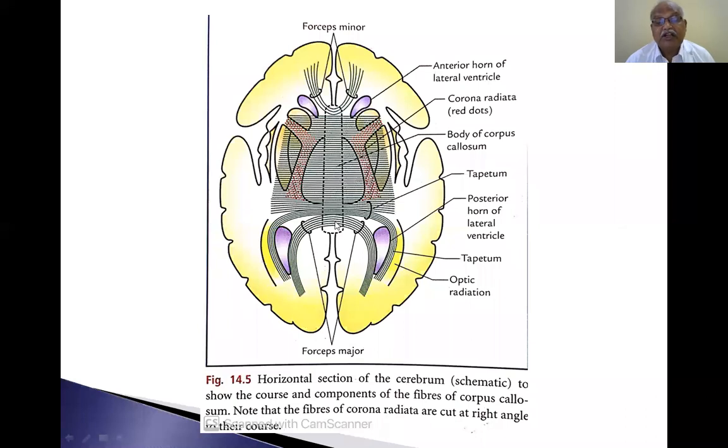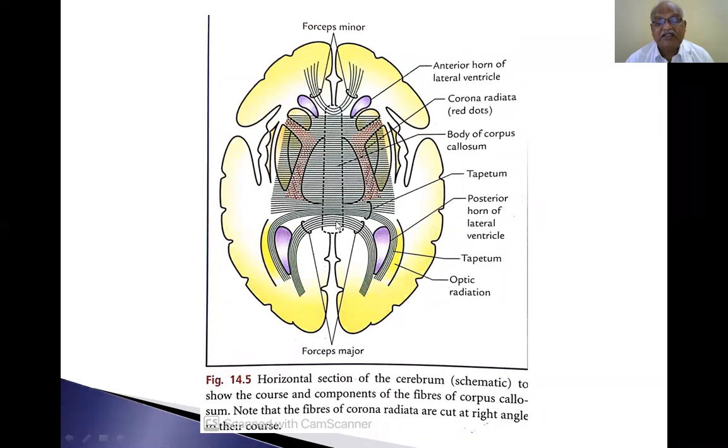Now, from the posterior part of the body of the corpus callosum, some white fibers arise and go into both occipital lobes. They are called forceps major. So, the anterior part of the corpus callosum connects both frontal lobes by means of forceps minor, and the posterior part of the body of the corpus callosum sends fibers into both occipital poles by means of forceps major.